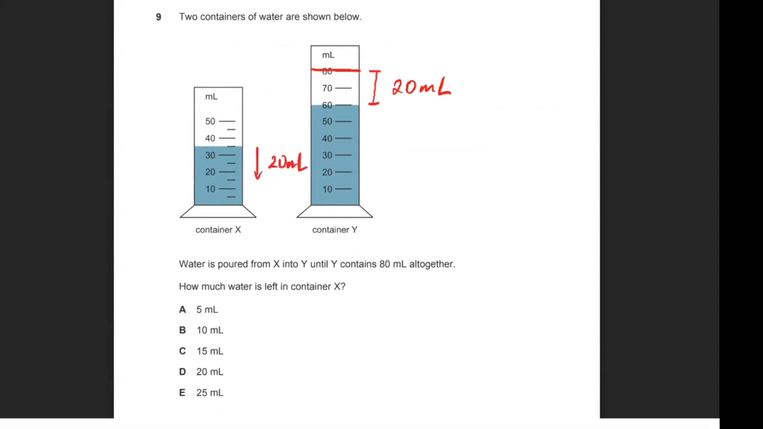So how much water is in container X? If we look at this line here, that's where the water is. It is halfway between 30 and 40, which means that it is at 35. So if we take out 20, we just minus 20, which will give us 15. So the correct answer for question 9 would be option C, which is 15.